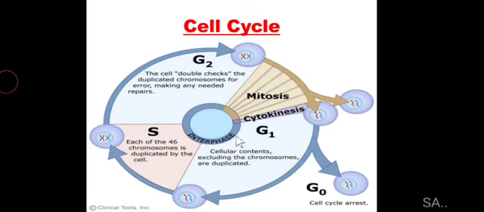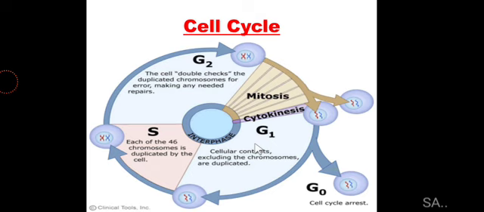So the G1 phase, which is the first phase of the interphase, is one in which a lot of things are happening. Protein synthesis increases over here. RNA synthesis is happening, because in order to prepare the proteins we need all types of RNA, like messenger RNA, transfer RNA, ribosomal RNA. So RNA synthesis is happening over here. In order to provide the cell with the energy to carry out this whole process, ATP is required, so ATP synthesis is also taking place in this phase.